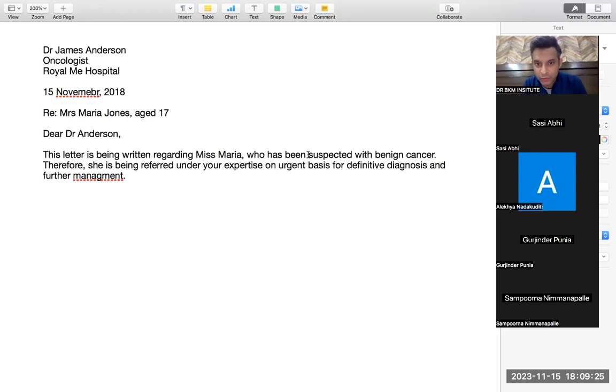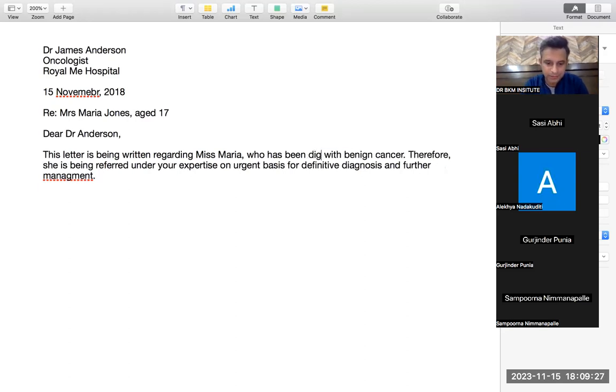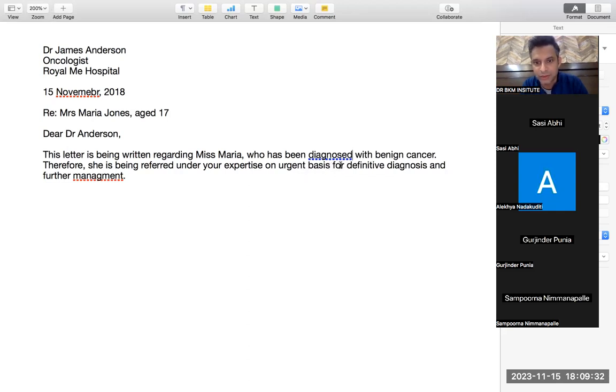If the patient is already diagnosed, if the question mark is not given, then you say under your expertise on urgent basis for her management. Otherwise you don't even write for it, it is not required. But when you have to do a definitive diagnosis, then you have to write it. Okay. So this becomes the first easy paragraph.